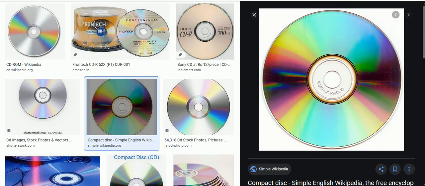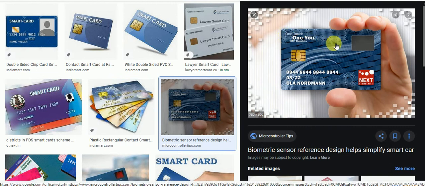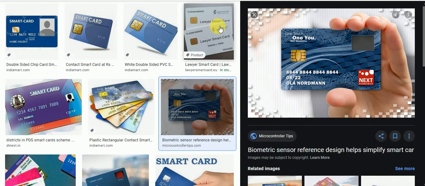We already know the ATM card. This is an ATM card. I think smart card capacity is up to 5 MB, because it only stores personal information, like your name, your father's name, your college history. A card that stores this is called a smart card.